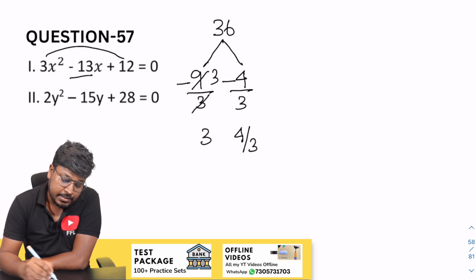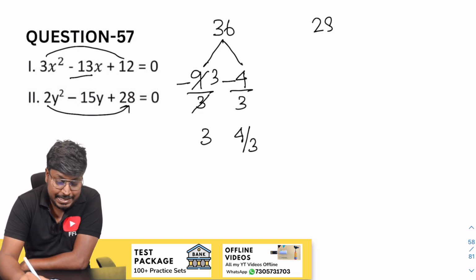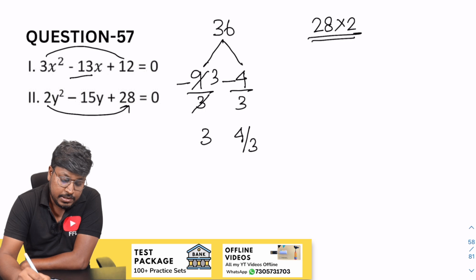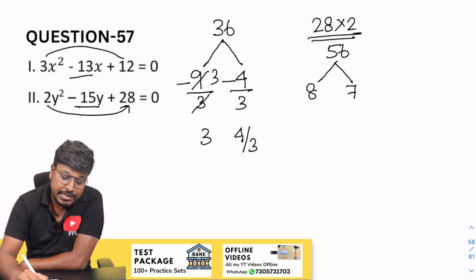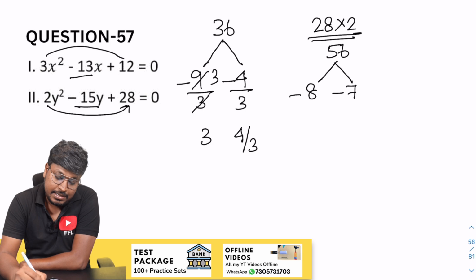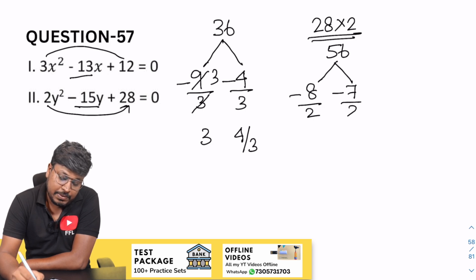So next will be 28 into 2. So 28 into 2, so 56, right? So 8 sevens are 56 and our target is to get minus 15, so minus 8 and minus 7. So divide by 2, so this will be 4 and this will be 7 by 2.